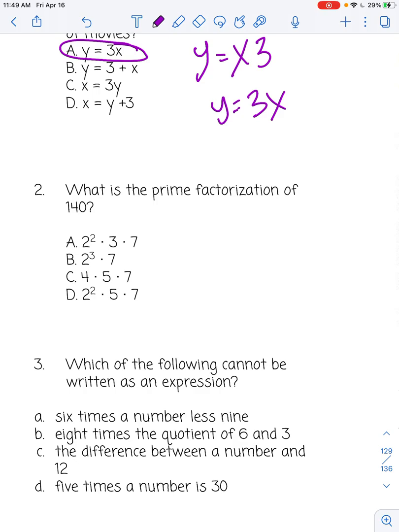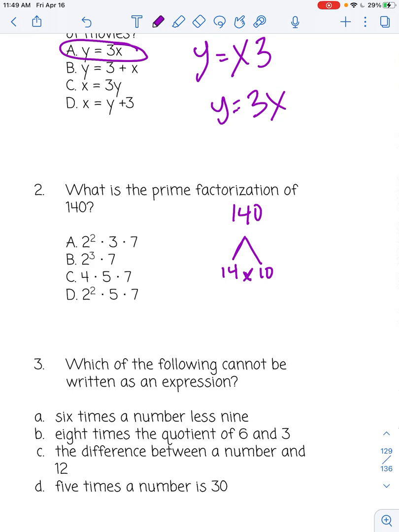Number 2, what is the prime factorization of 140? Remember, we are going to do a factor tree for this. Okay, so you find 2 numbers that are factors of 140. And factors mean it's 2 things that, when multiplied together, will give you 140. So 14 times 10 is going to give me 140.